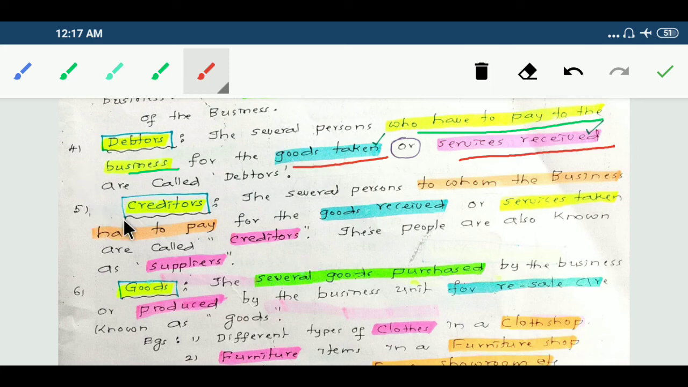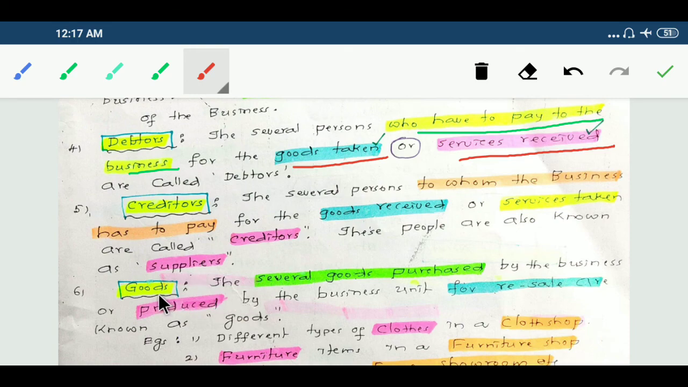Next, fifth concept, creditors. Creditors are the several persons to whom the business has to pay for the goods received or services taken. These people are also known as suppliers.